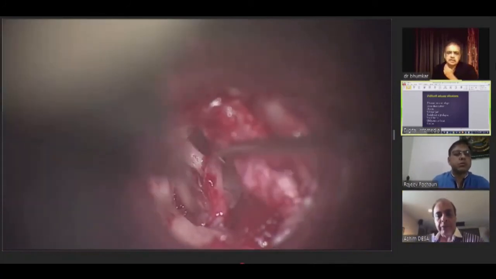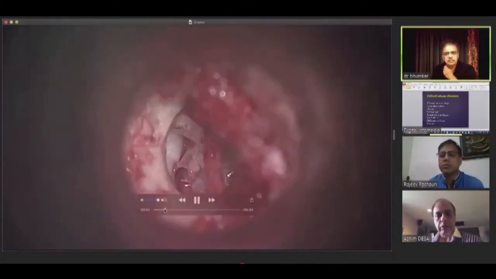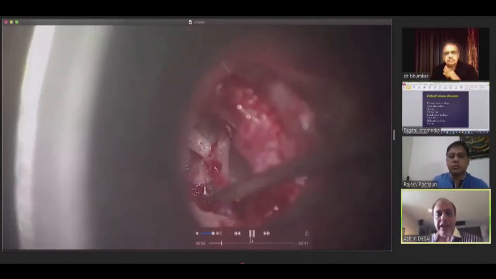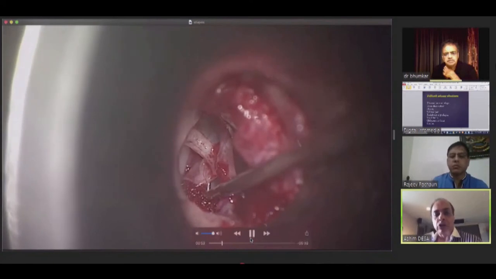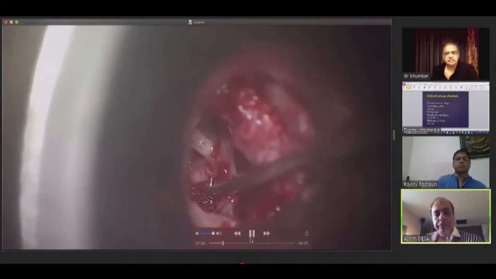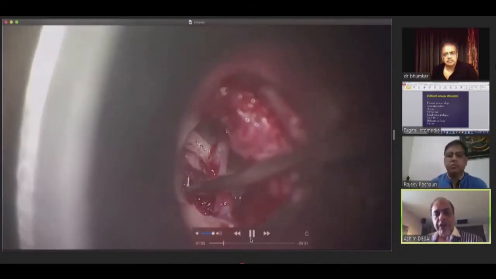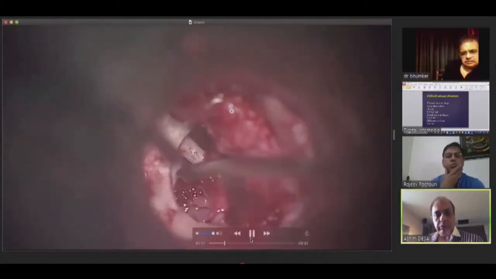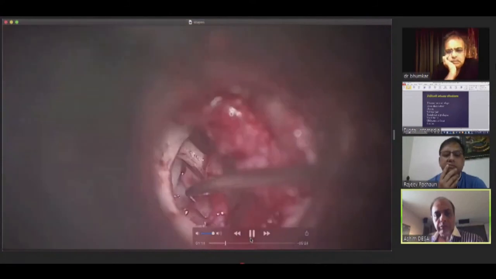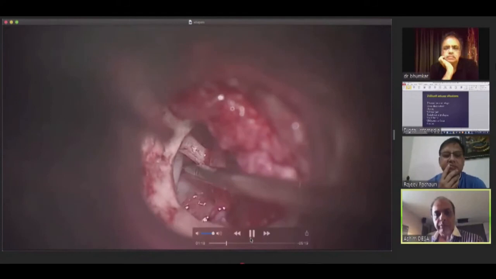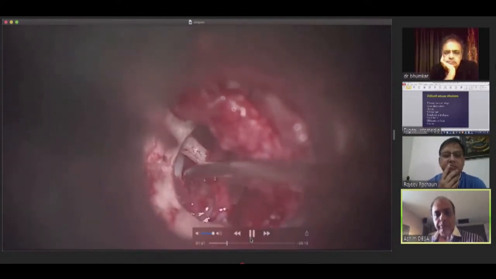I think you should rewind and show it one more time. Once the crus is drilled through, I'm twisting the structure on its axis. It's a rotational movement, a rotational fracture. The incudostapedial joint is disarticulated. As you see, we are using a twisting movement, and this twisting movement ensures that there is no chance of subluxation or dislocation of the footplate.